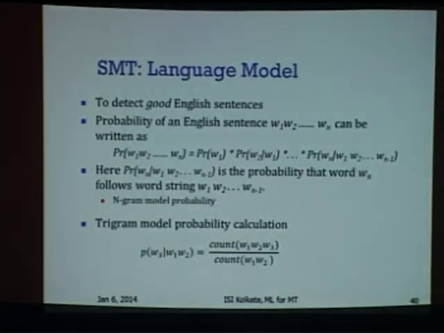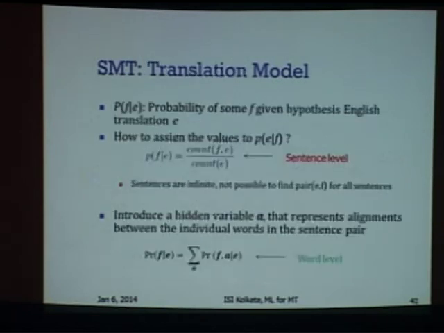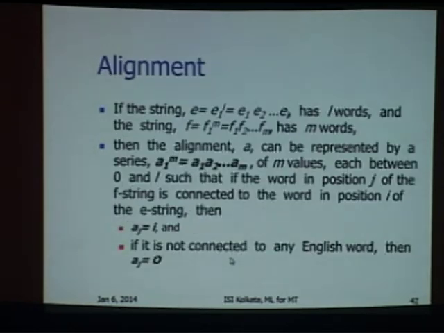Now, how do you estimate these parameters? P(F|E) and P(E). So this is to be estimated by making use of a generative model, and we have to introduce a hidden parameter called the alignment parameter. A is the alignment parameter. So let's see what we mean by alignment.